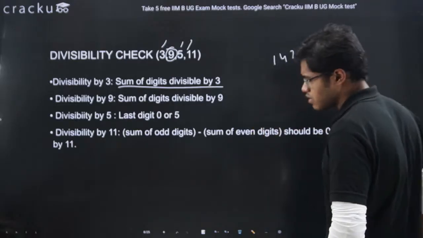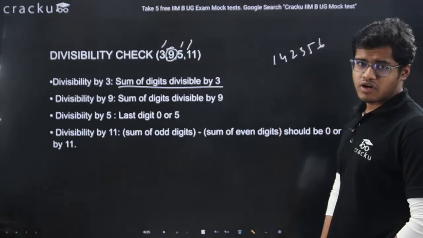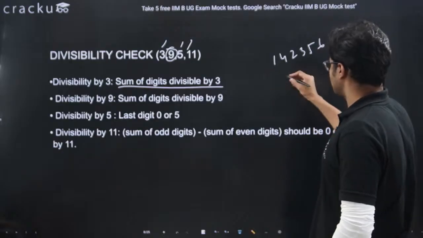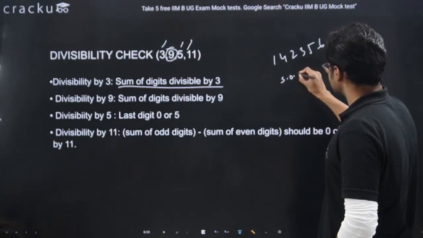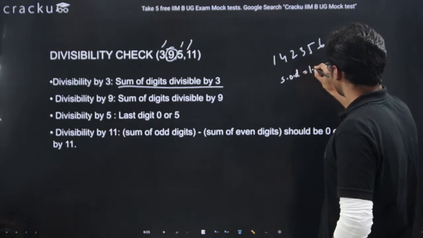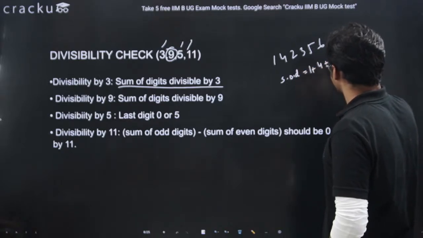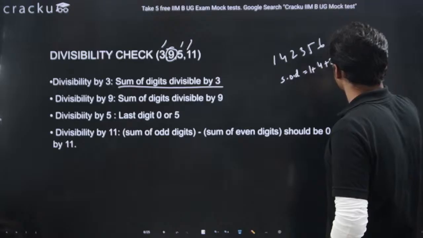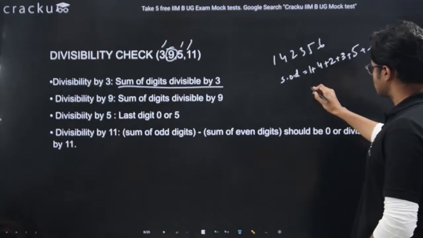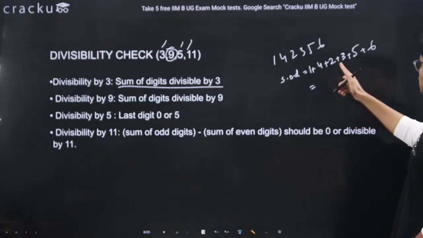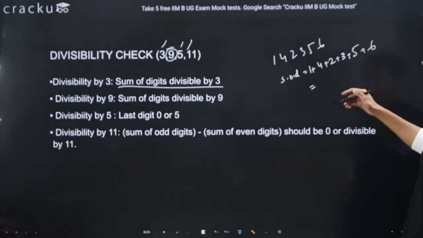Sum of digits, SOD, is nothing but you just sum up the digits: 1 plus 4 plus 2 plus 3 plus 5 plus 6. So 1 plus 4 is 5, 5 plus 2 is 7, 7 plus 3 is 10, 10 plus 5 is 15, 15 plus 6 is 21.